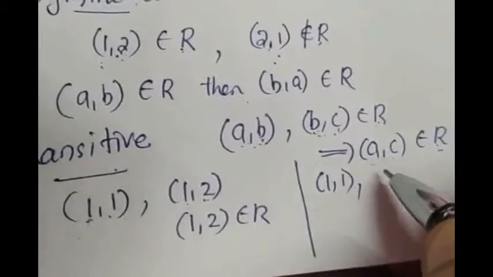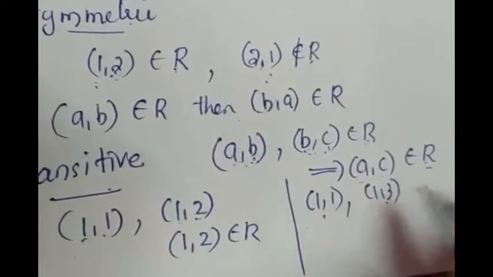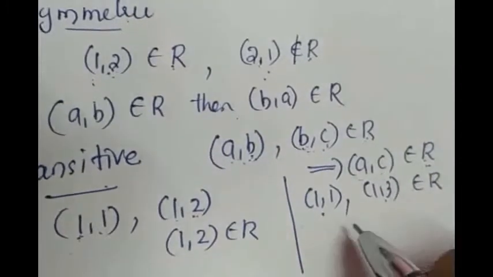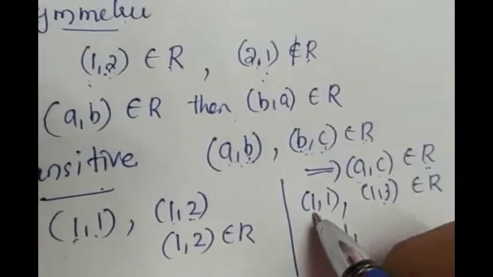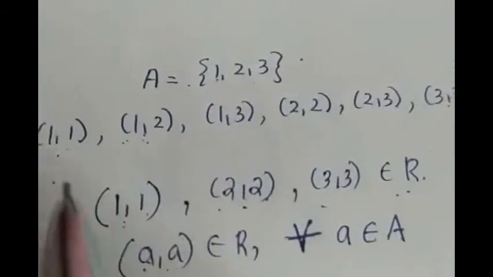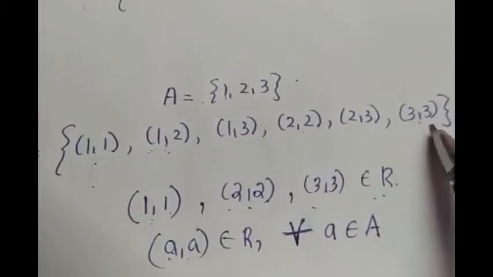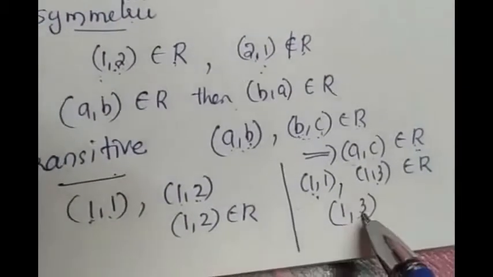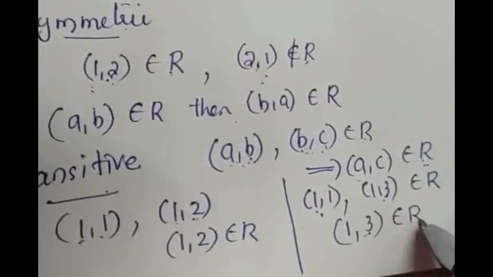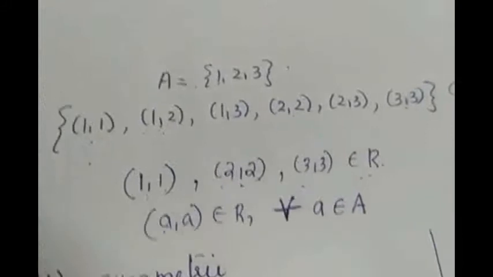If I take (A, B) as (1, 1) and (B, C) as (1, 3), these two are elements of R. What we have to check is whether (1, 3) is an element of R or not. R is given as (1, 1), (1, 2), (1, 3), (2, 2), (2, 3), (3, 3). We have to check whether (1, 3) is an element of R. That also is there in the set R. Okay, then also we are not able to conclude whether it is transitive or not.